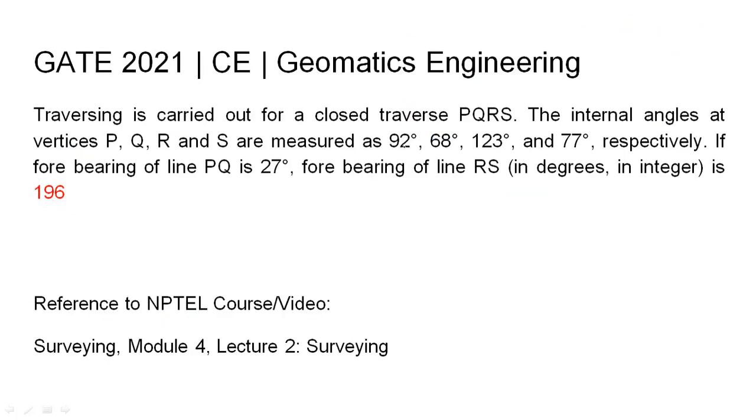So a traverse was provided whose internal angles were given and a forebearing of one line was given, and the forebearing of one of the other lines was found using first principles. The forebearing was found out to be 196 degrees. Instead of using first principles, we can also use the data that was given, which is back bearing equals forebearing plus or minus 180 degrees. But in this case, the answer could be found using first principles, so the corresponding equation was not utilized. The relevant NPTEL reference has been provided.